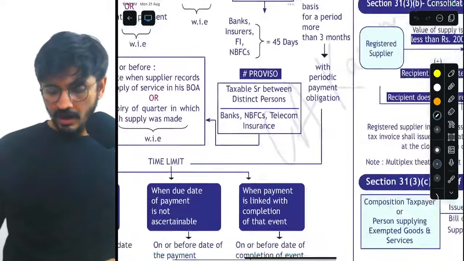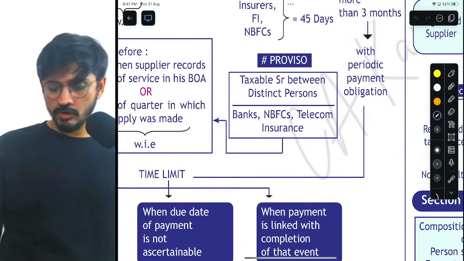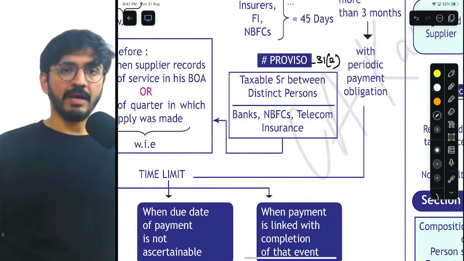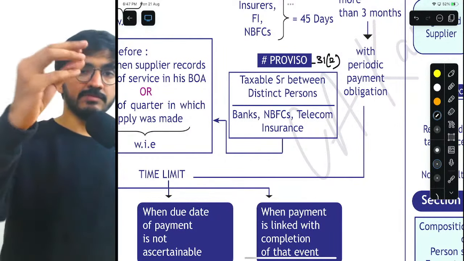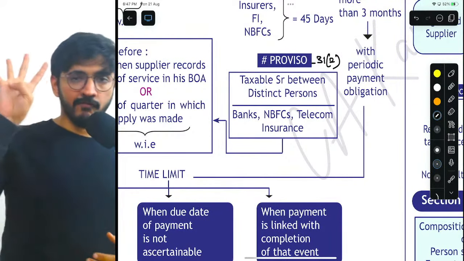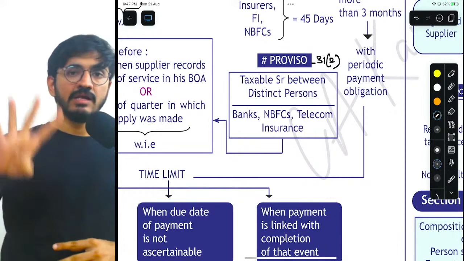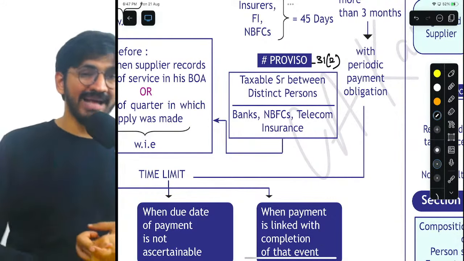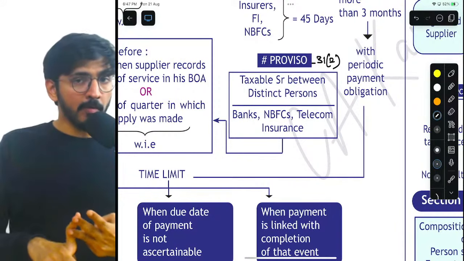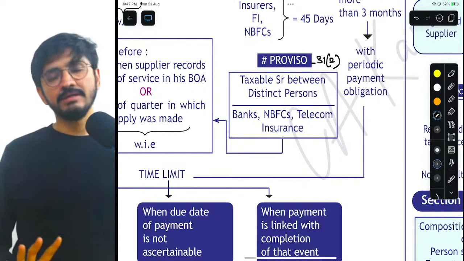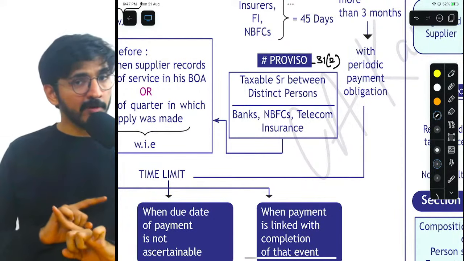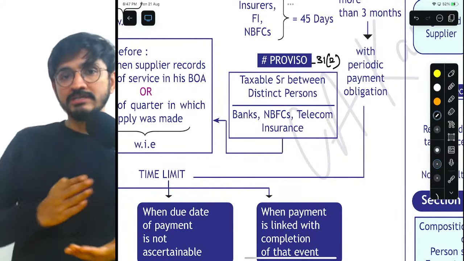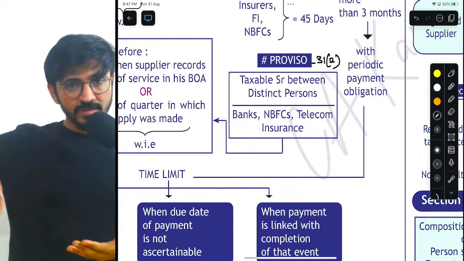Now, understand there is a proviso to rule 31 subsection 2. That is basically with respect to one time service. In this, there are four cases that you need to understand. And this is only applicable to four industries that I'm talking about. Again, banks, NBFCs, telecom companies, and insurance companies. And I'm not talking about 45 days, I'm talking about the proviso, which is a completely different time limit.